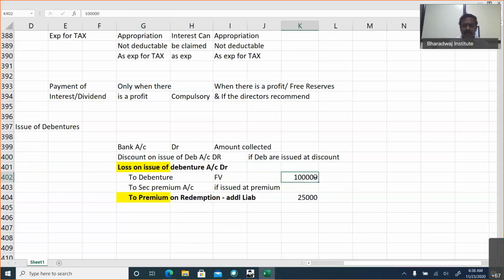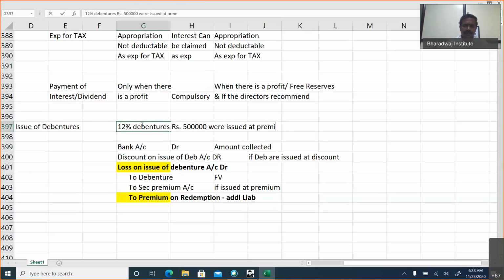Okay, let me give a case. Let's assume 12% debentures, rupees 5 lakhs, were issued at a premium of 20%. What is the journal entry you will pass for this?